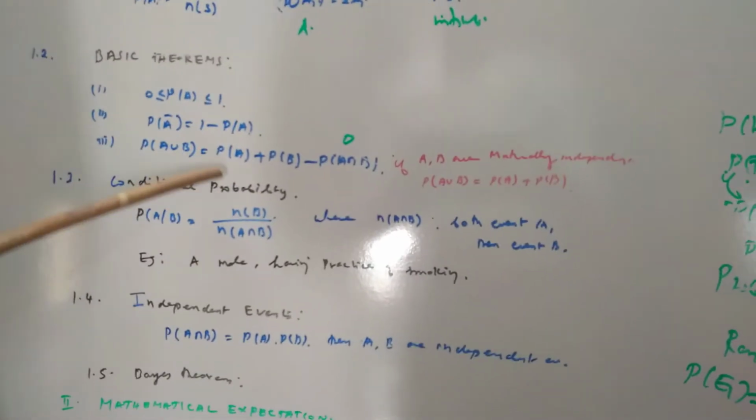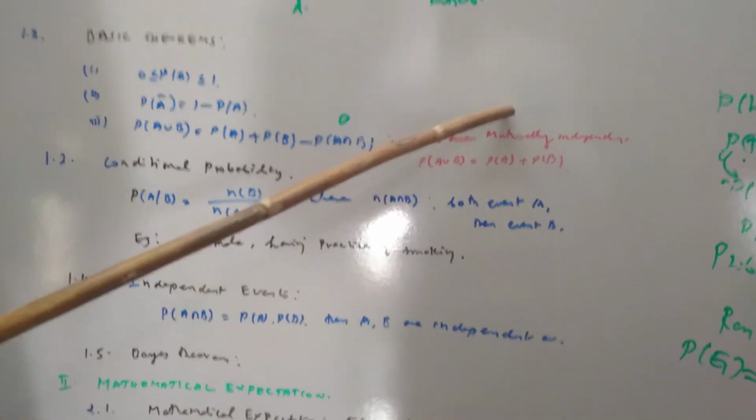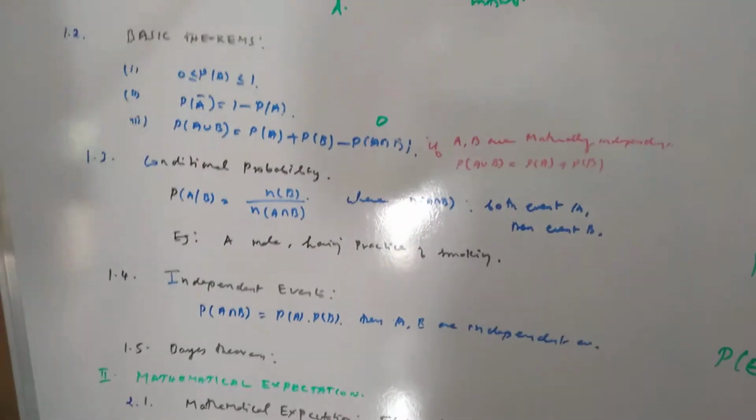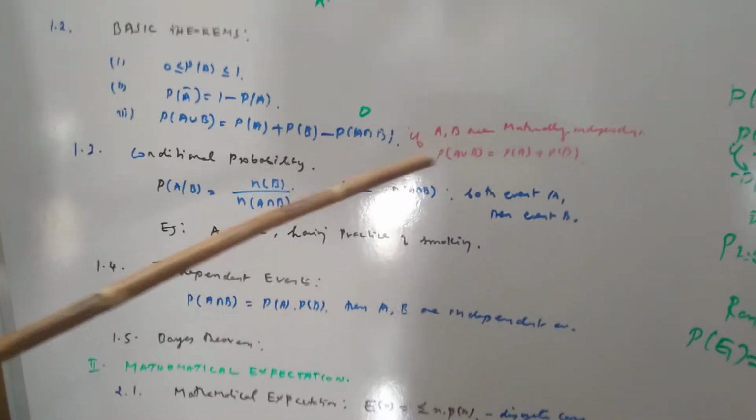Objective type questions will be asked by applying these basic theorems. They may give numerical examples, and what you worked out in the 2 mark questions, that answer will be given and you have to tick it.